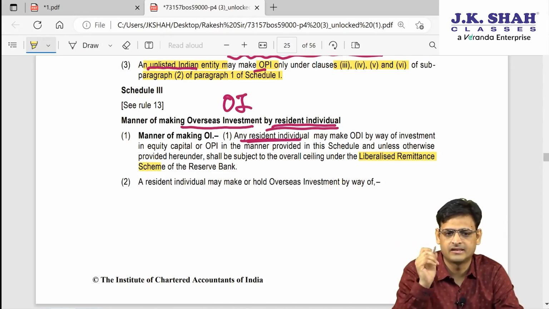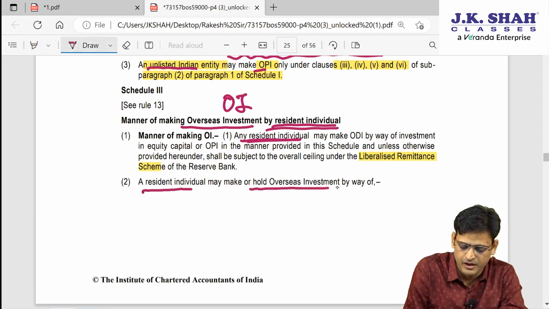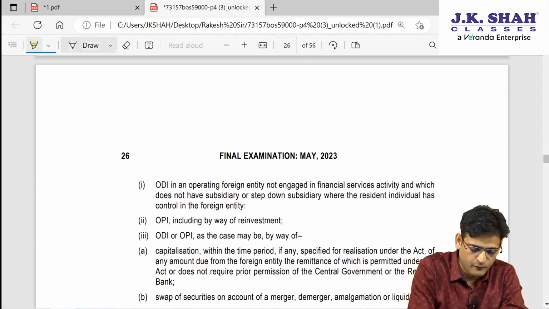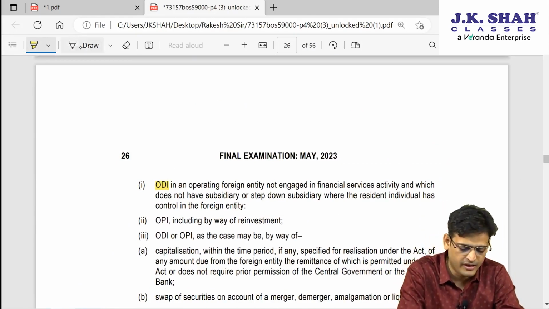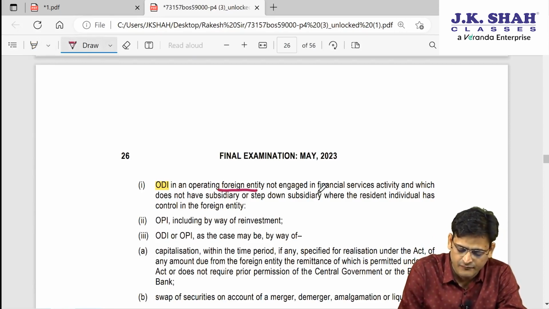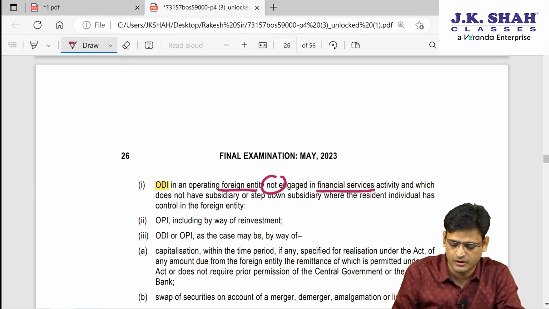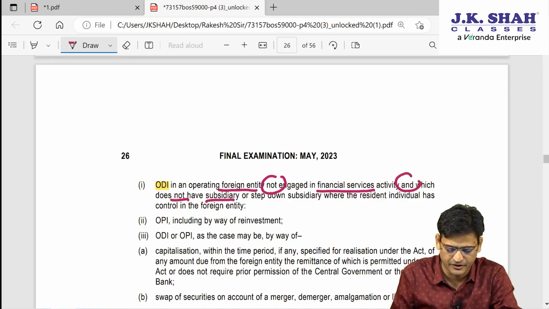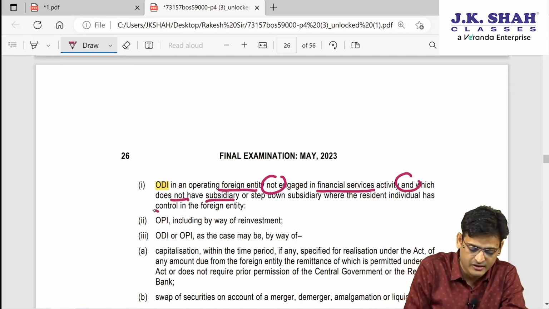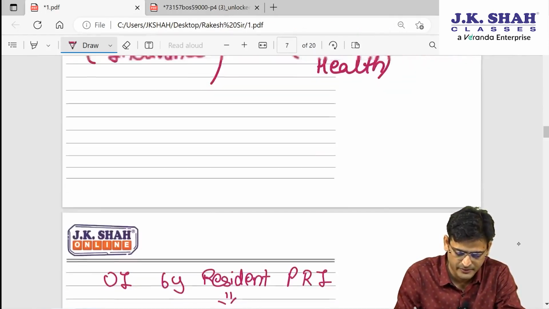Then they give another point: when a resident individual makes overseas investment by way of ODI in any foreign entity, that foreign entity should not engage in financial services. That foreign entity shall not have a subsidiary or step down subsidiary where the resident individual has control.